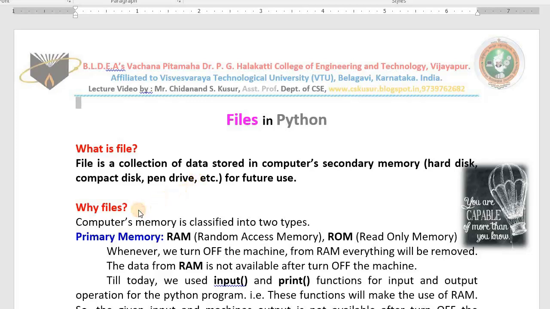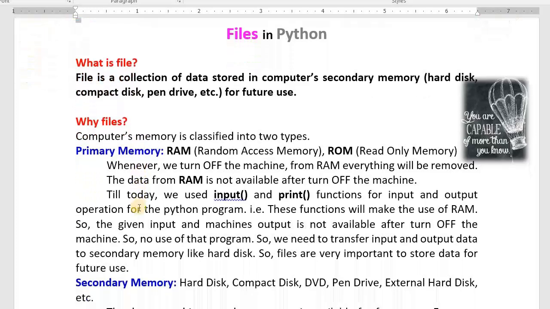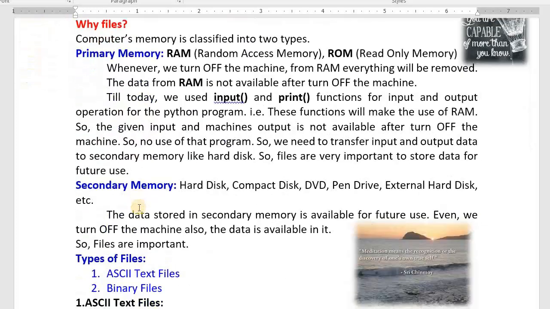Why do we need to create files? In an interview, the interviewer may ask you this question. Then how to answer it? Very simple answer. Dear sir, the computer's memory is classified into two types: primary memory and secondary memory. Examples of primary memory are random access memory and read-only memory. These are temporary or short-term memories, but the speed is very high. Secondary memory examples: hard disk, CD, DVD, pen drive, external hard disk, floppy disk, etc.